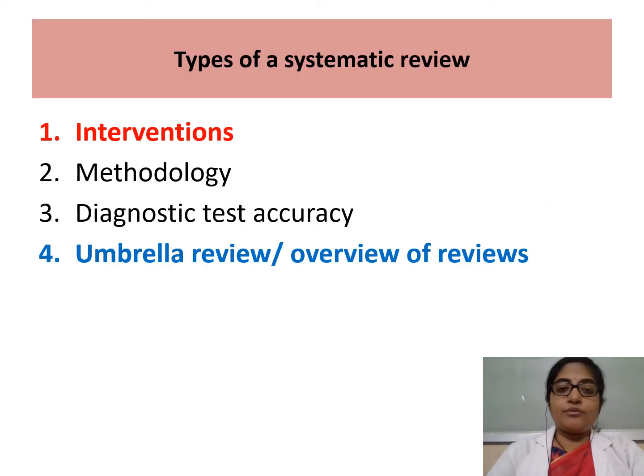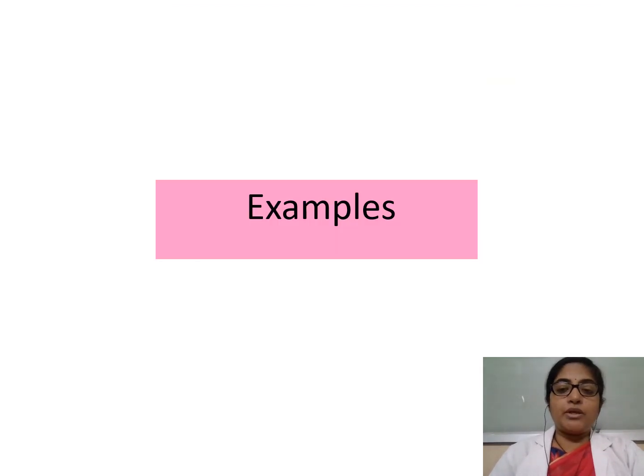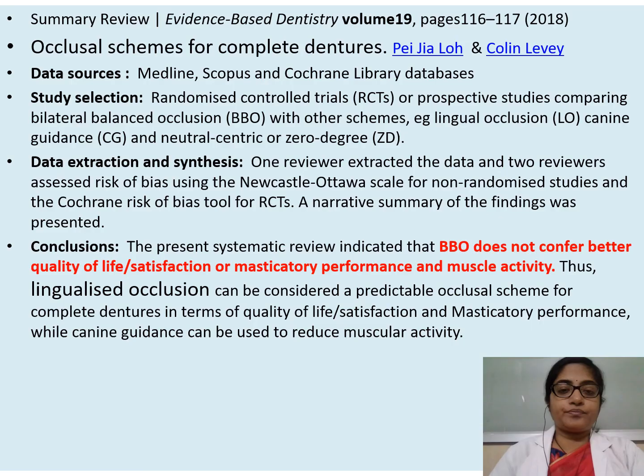Now there are different types of systematic reviews. Systematic review of intervention, systematic review of methodology, systematic review of diagnostic test accuracy, and umbrella review or overview of reviews. So these are various types of systematic review. Let me give you a few examples.